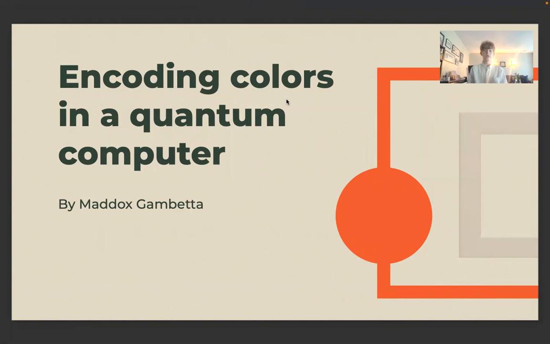I did my project on encoding colors in a quantum computer. Encoding colors in a quantum computer is good for the environment because it is easier and more efficient to use than a classical computer and therefore saves resources.